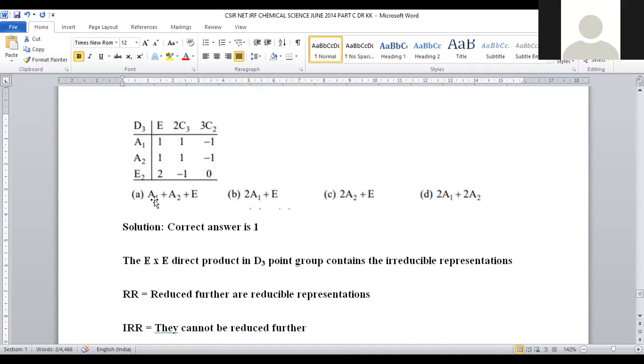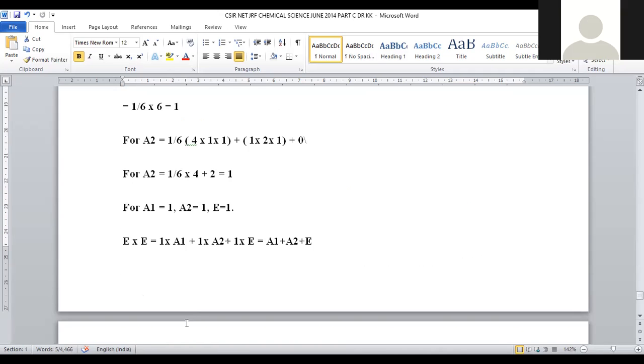Let us see the options. A1 coefficient is given as 1 in option number 1. A coefficient of 2 will be wrong. A1 is not at all provided, so that is also wrong. A1 provided with coefficient 2 is also wrong. From the first coefficient only, you calculated its value. It will be the correct answer. Let us move on to calculate for A2 as well.